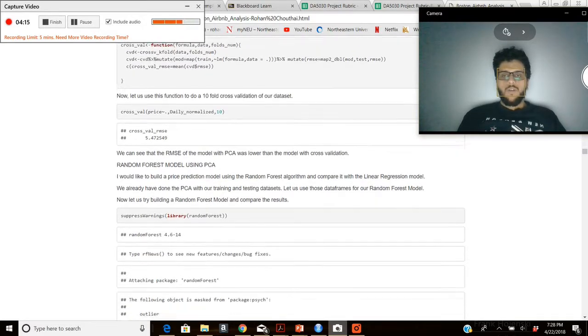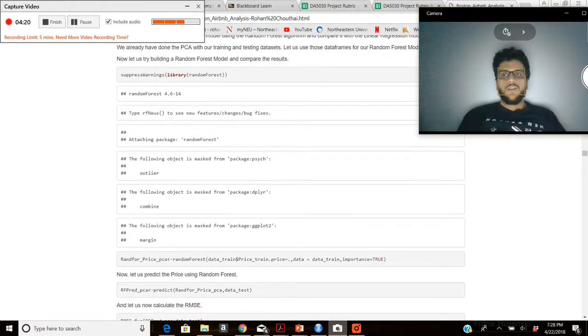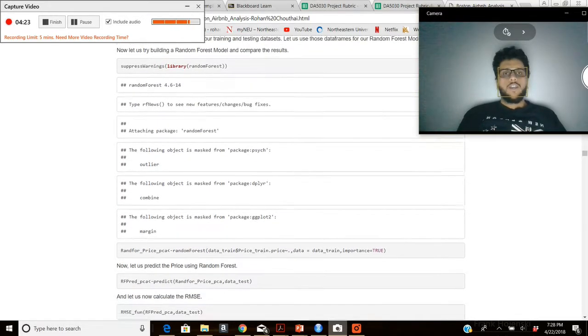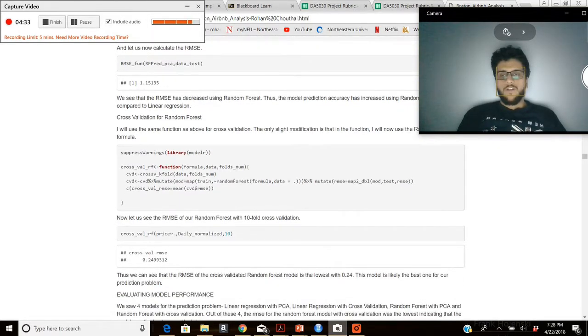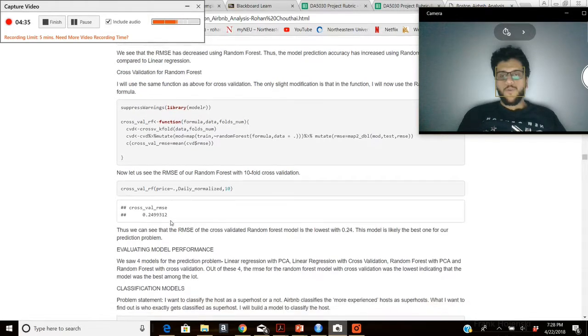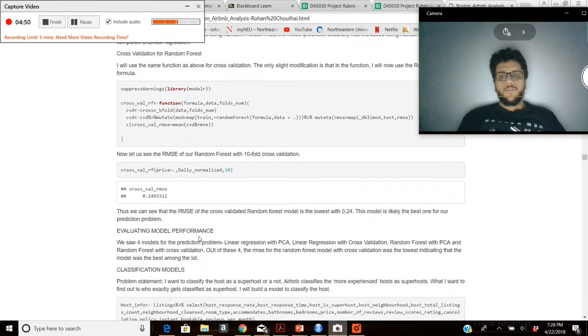The next model I built was a random forest model, again using the PCA data frames which I had developed for the previous linear regression model, and I found out that the random forest model was much better with an RMSE of 1.15, and after cross validation the RMSE was 0.24. I concluded that the random forest model with cross validation was the best fit for predicting the prices of the Airbnb listings per night. That is the yield prediction problem which I talked about at the beginning of the presentation.